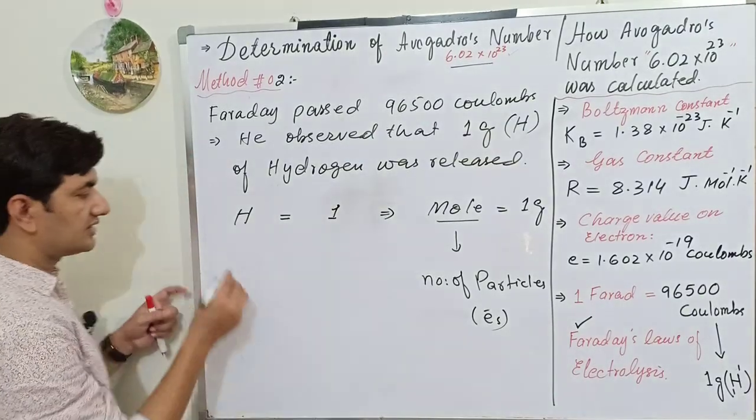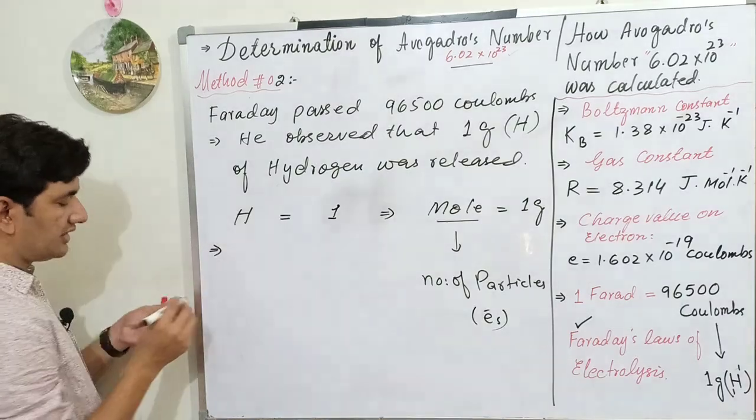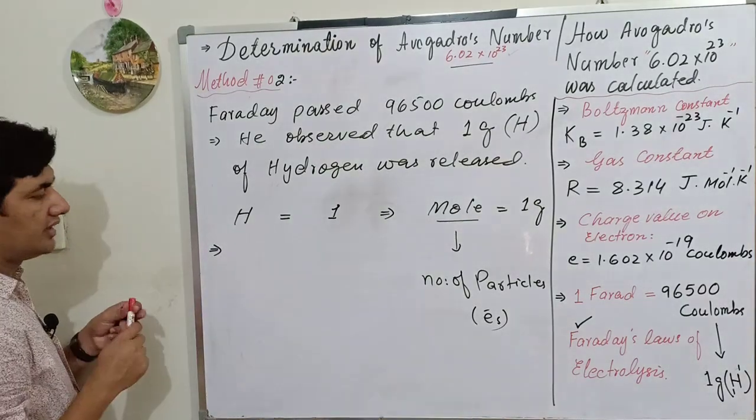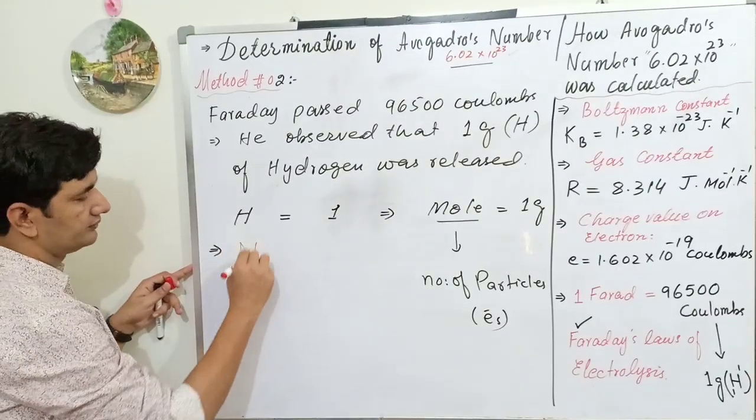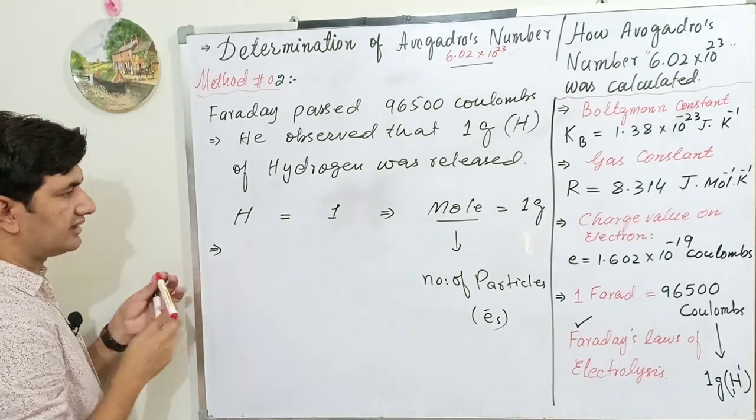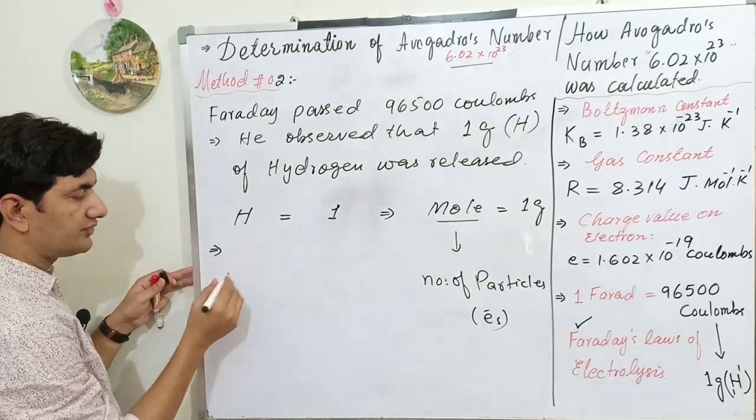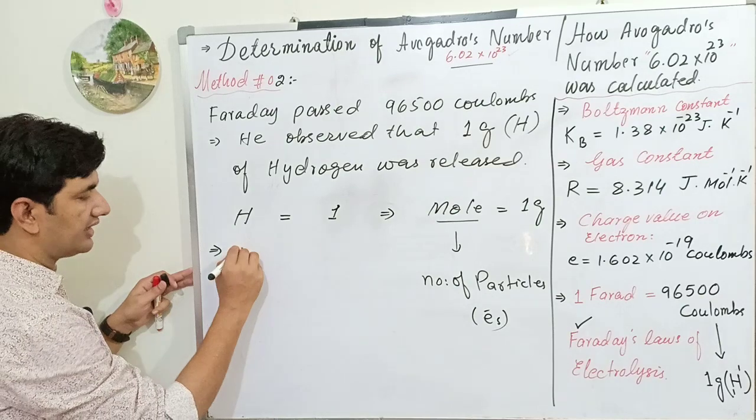After that, there was another scientist named Millikan, who discovered the charge value on the electron in 1909.